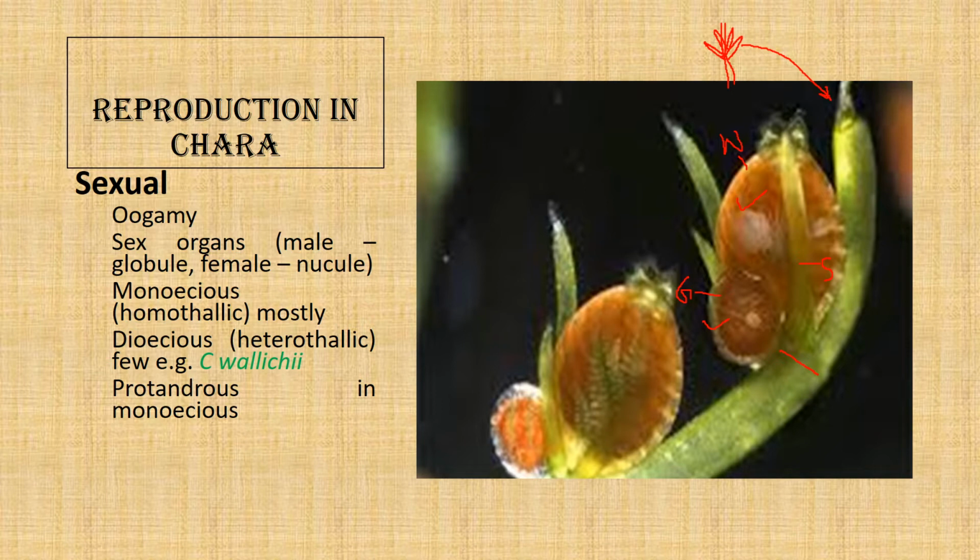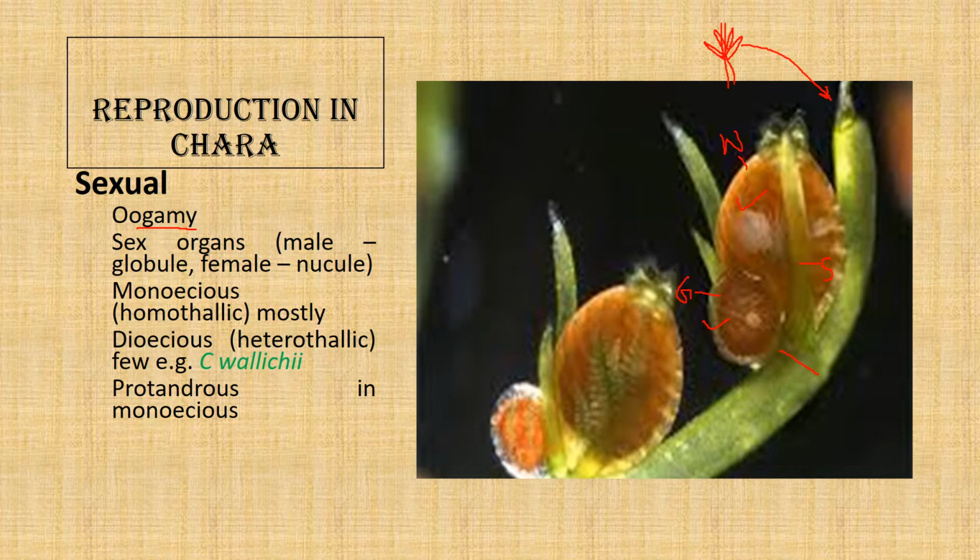The reproduction is oogamy, which means that not only are the fusing gametes different physiologically and chemically, but the sex organs producing the gametes are also physiologically and morphologically very dissimilar.